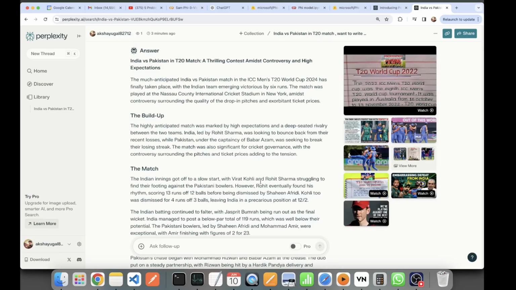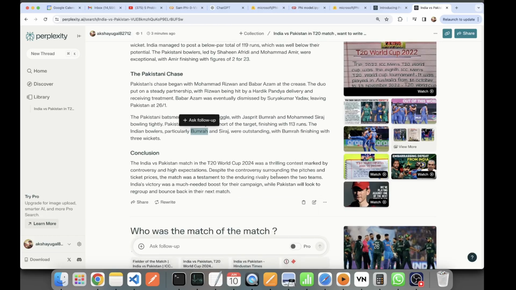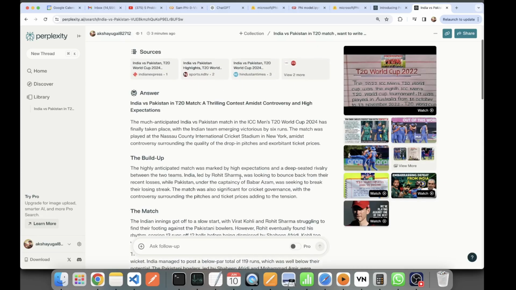It is creating pages. You can use it. Maybe you can copy this entire text, put it in Google Docs or some other software like Notion, and then edit it. I think that is the X factor they are trying to do, because they have not given the edit and other formatting options. They are creating articles for you with the feature of searching on web, like an agentic page creation. Interesting.